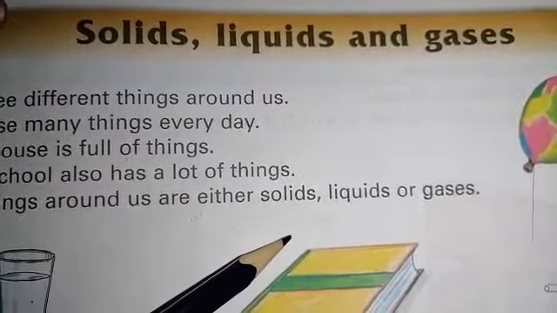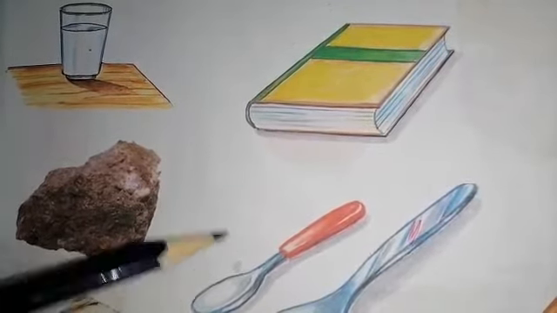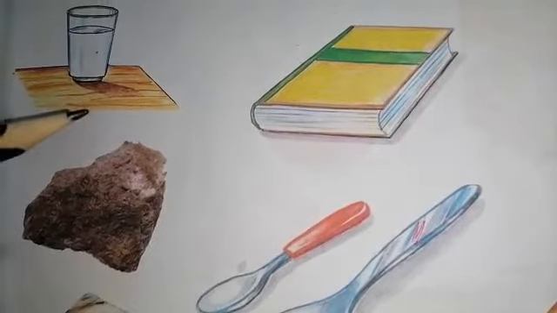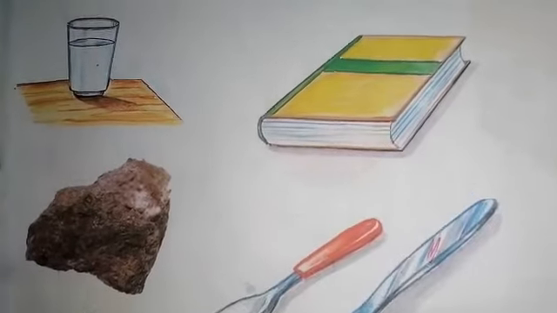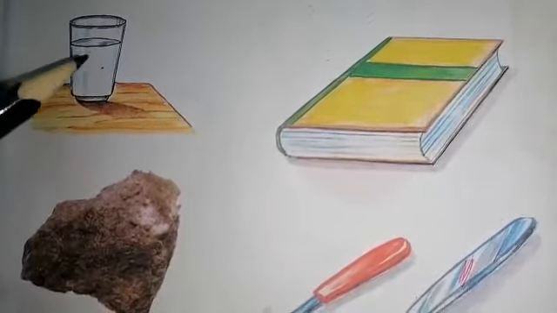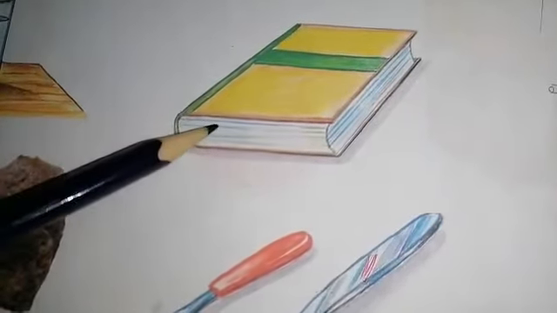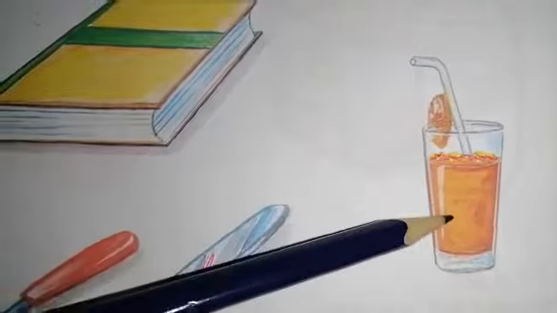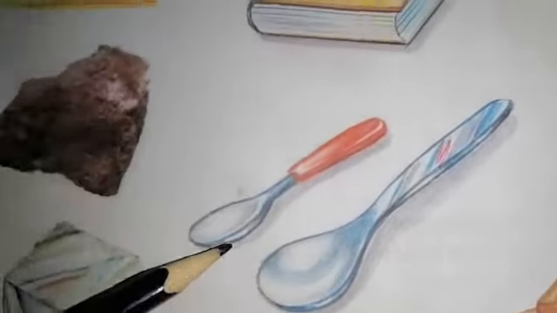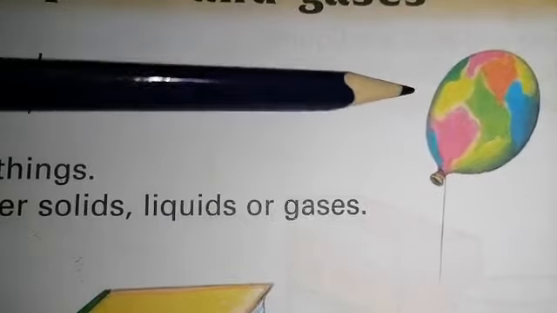So, let's get started. We come across many different things in our daily life, like these you can see, and all the things around us are either solids, liquids, or gases, such as a glass of water. The glass is solid while the liquid inside it is water. Next, the book is solid. This glass is solid, but the water inside it is liquid. The spoon is solid. This rock is solid. This marble is solid. This wood particle is solid. And in this balloon, there is gas.